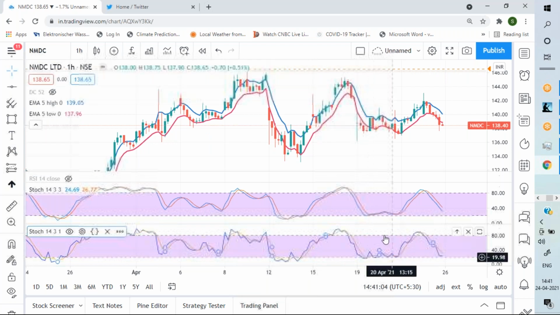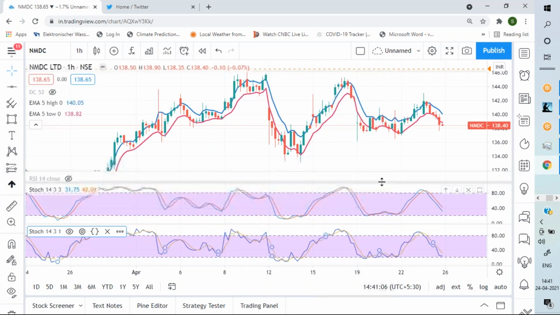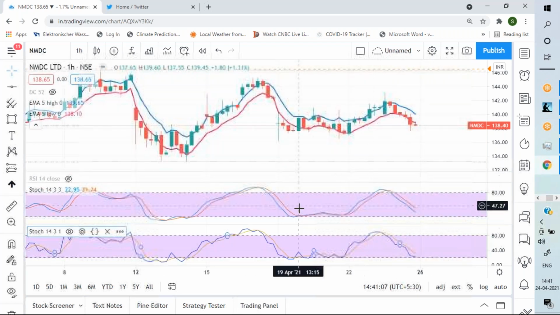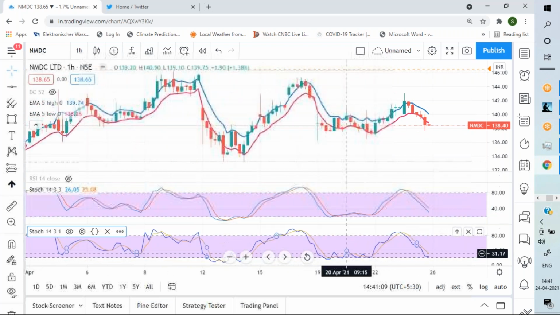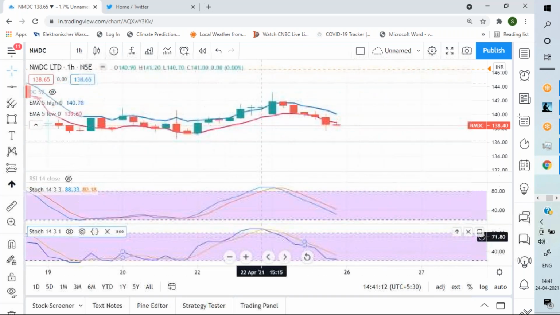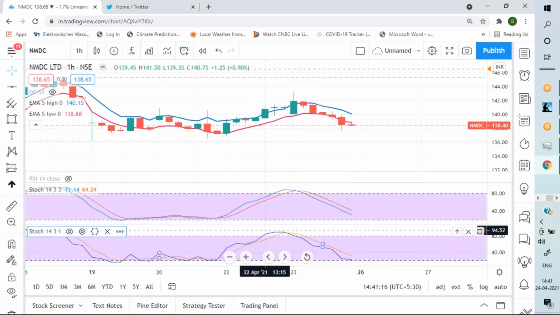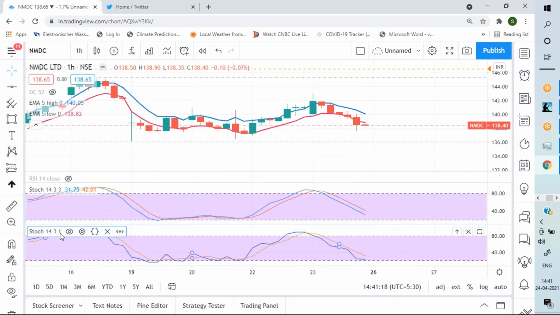Now you can see the upper one is quite smooth and the lower one is a little bit cranky, it gives sharp edges. So what happens is this is the smoothing factor added to this 14, 3, 3. When we add the smoothing factor of 3 instead of 1, it becomes slow stochastic, and most of us will use slow stochastic only.